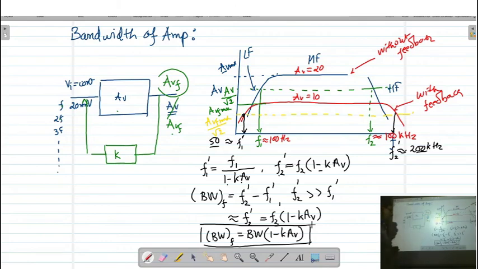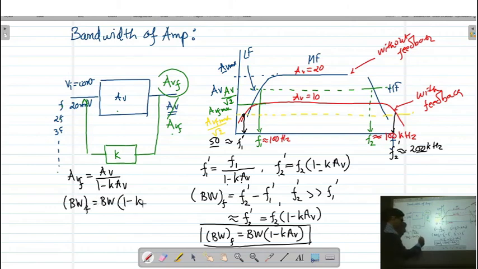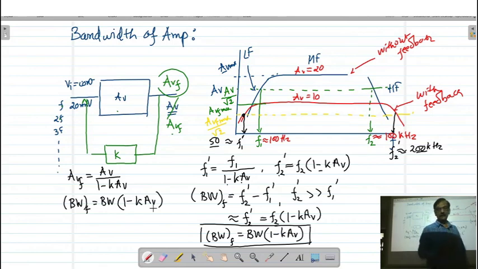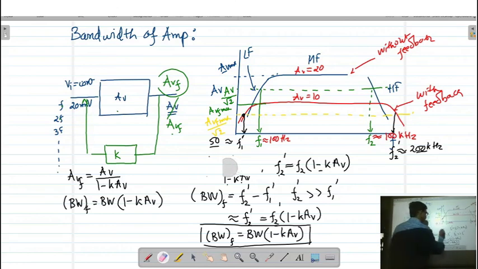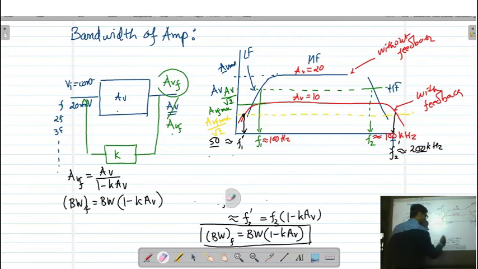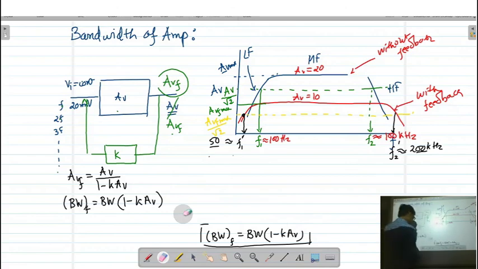Now if you look at this, the gain of the amplifier is given by AV upon 1 minus K into AV. Bandwidth of the amplifier is given by bandwidth into 1 minus K into AV. If you take a gain bandwidth product before applying the feedback and after applying the feedback, then it will be the same. And this is an important parameter.